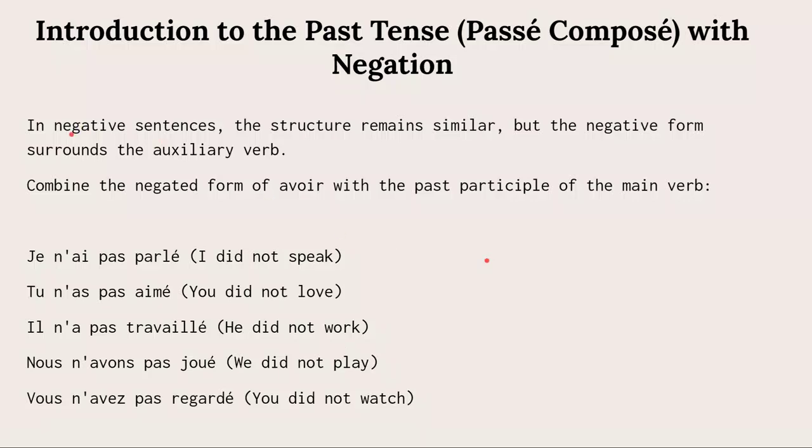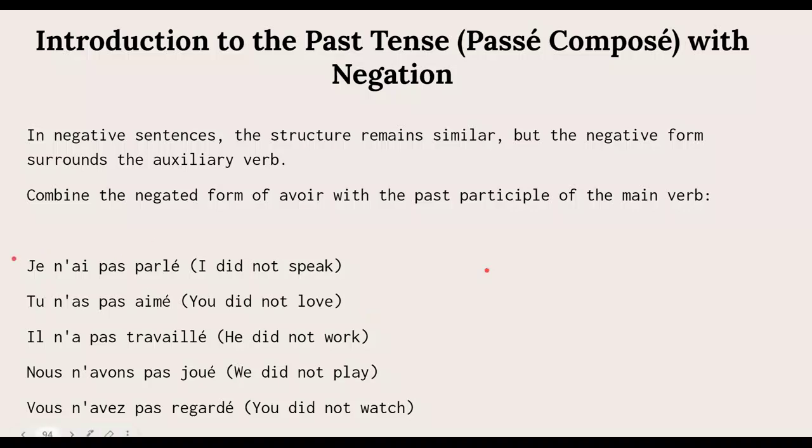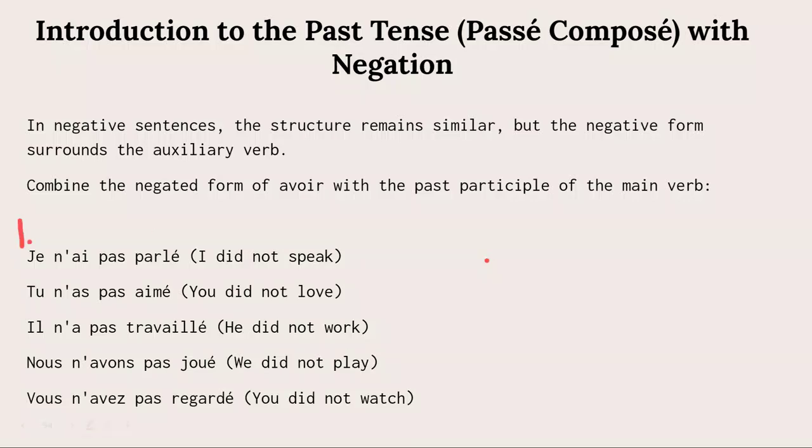In negative sentences, the structure remains similar, but the negative form surrounds the auxiliary. So you have the ne pas before and after the auxiliary verb. Like here, you have je n'ai pas parlé, I did not speak.